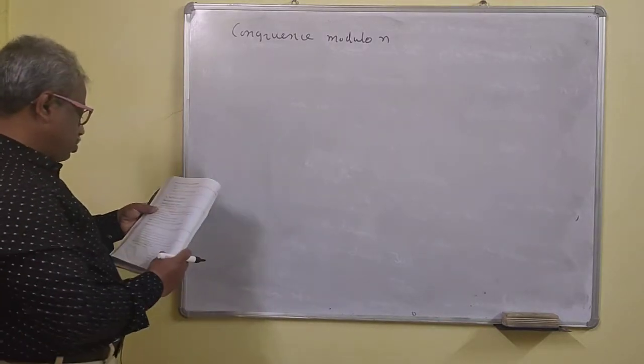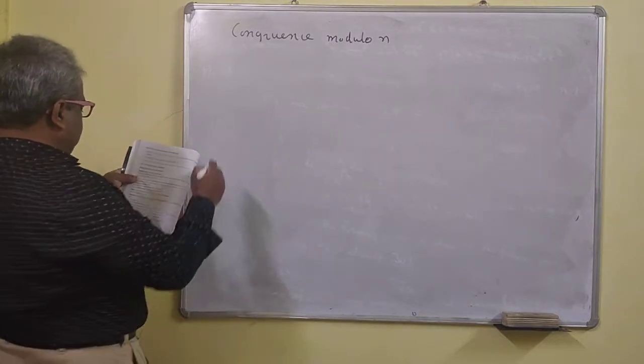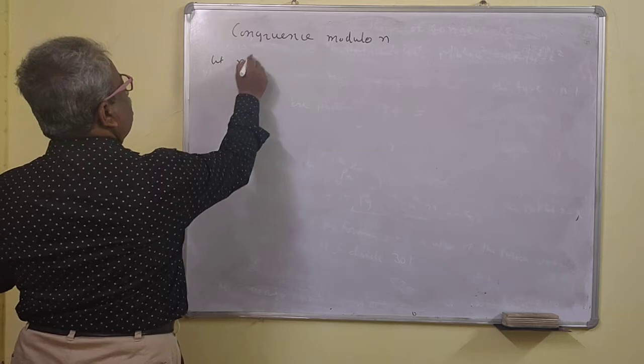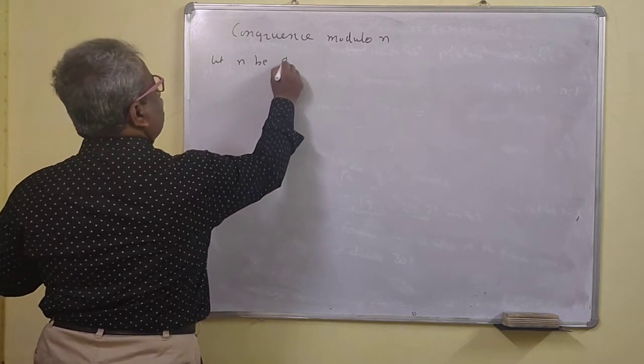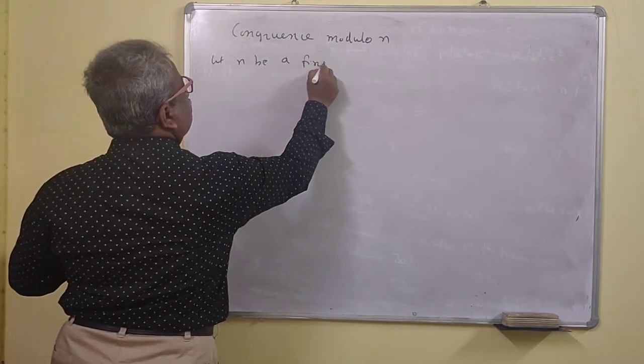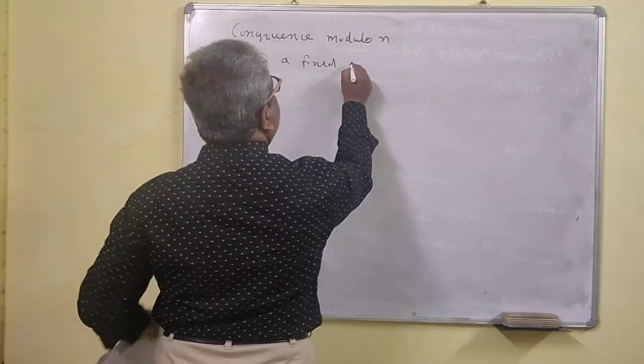Congruence modulo n. Okay, so we will define this. Let n be a fixed positive integer.